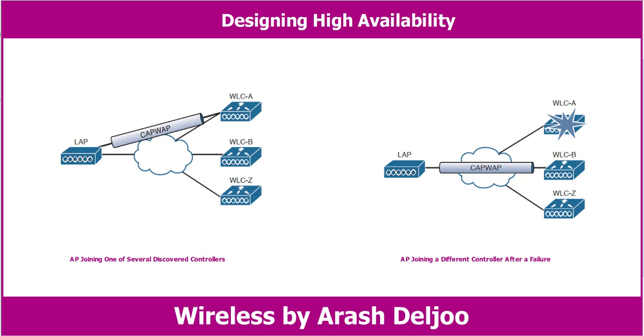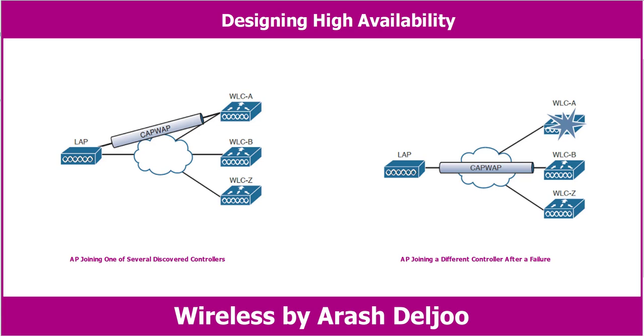The most deterministic approach is to leverage the primary, secondary, and tertiary controller fields that every AP stores. If any of these fields are configured with a controller name or address, the AP knows which 3 controllers to try in sequence before resorting to a more generic search.